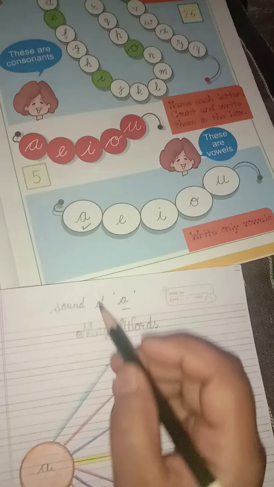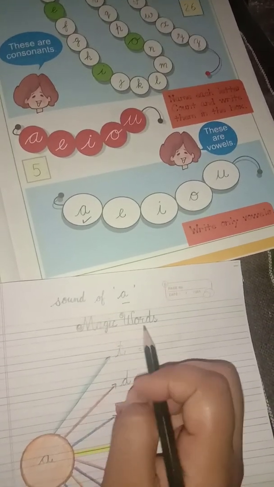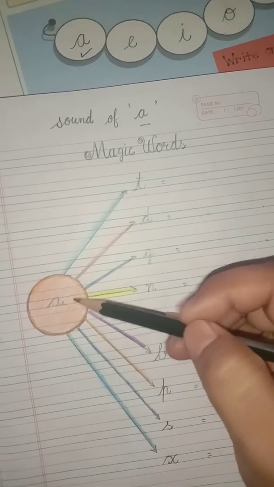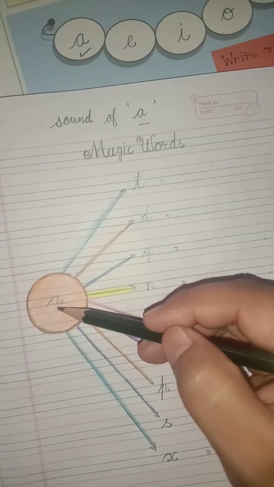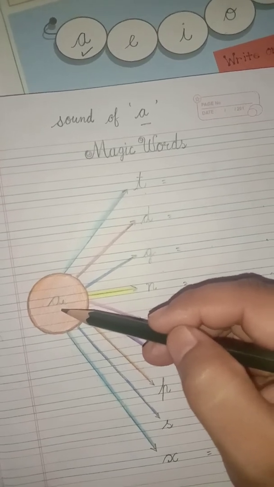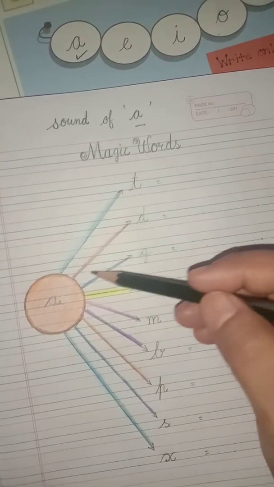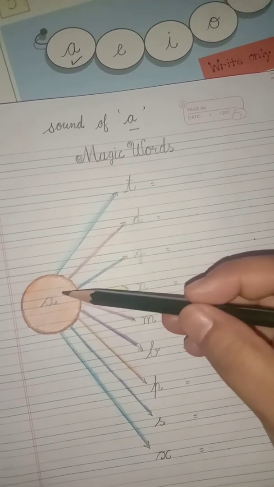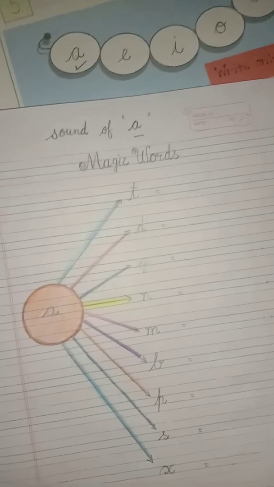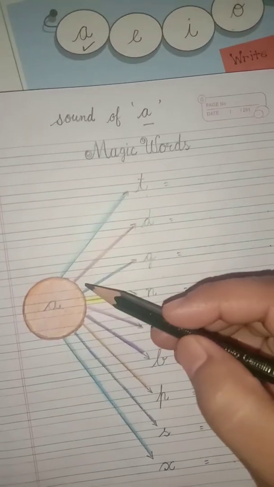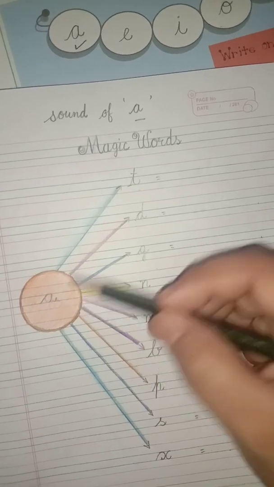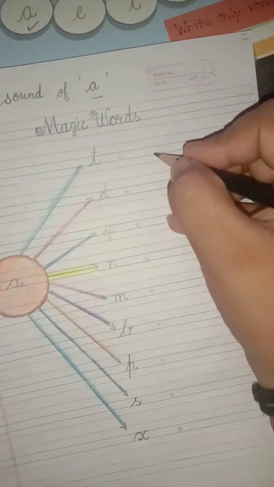We learn it with the help of magic words. Okay, I have made a picture like this, a circle, between it I write vowel A and create some lines to join these letters with A. Okay, let us learn sound of A. A. Firstly we will write here A